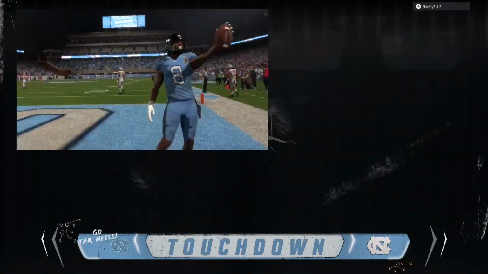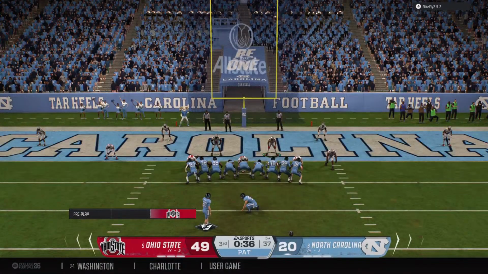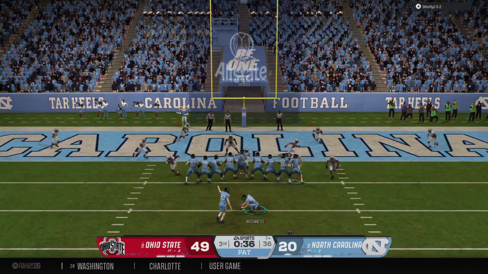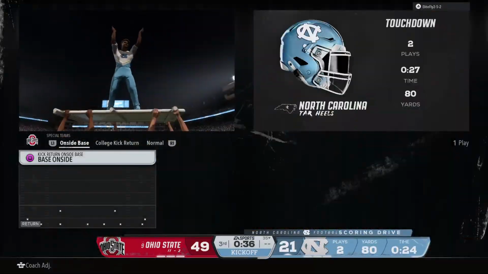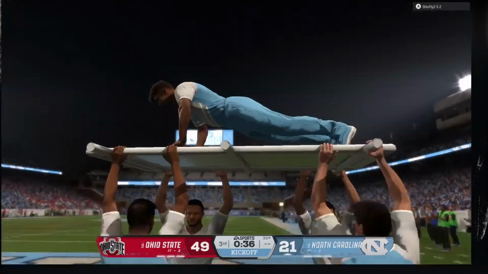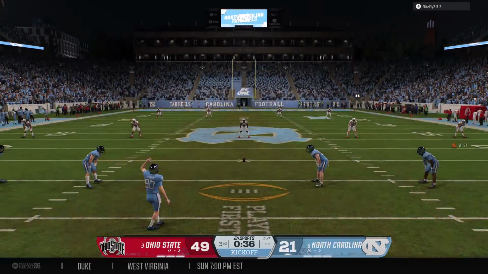Touchdown, Tar Heels. That's what makes this guy so dangerous as a wide receiver. He can catch the ball underneath, shake and bake and go by you, or use his speed to get around you and make a big play like this for a touchdown. And the PAT is good.